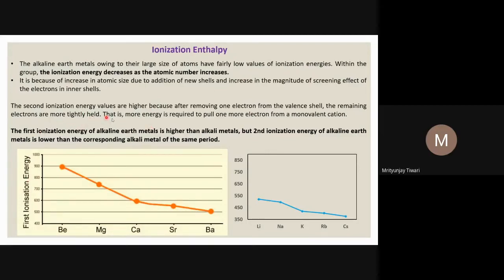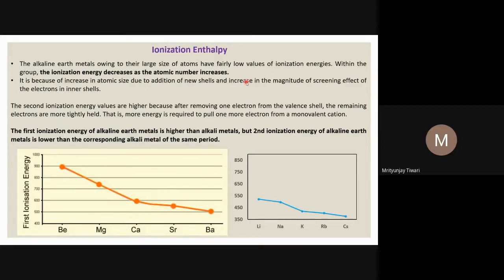And the second ionization, however, this is for the first ionization enthalpy. However, if you compare the second ionization enthalpy with that of the alkali metals, what happens? Once we remove one electron, alkali metals get the electronic configuration of the nearest noble gas. So now the outermost shell in the monocation usually contains 8 electrons, other than lithium, which contains 2 electrons, the electronic configuration of helium.